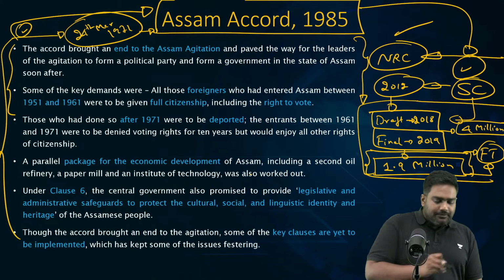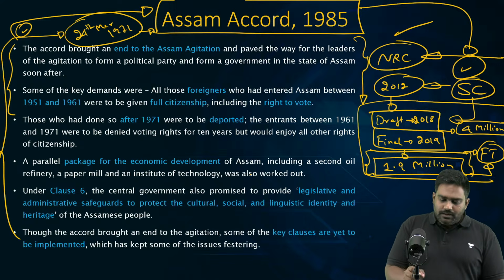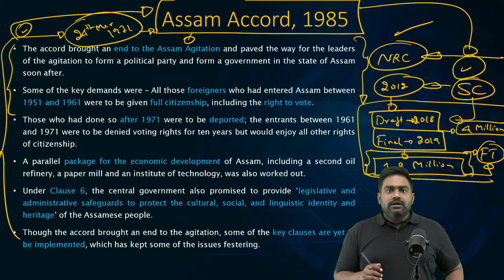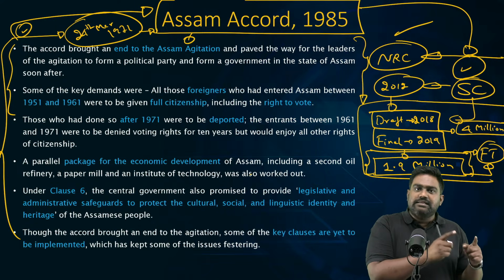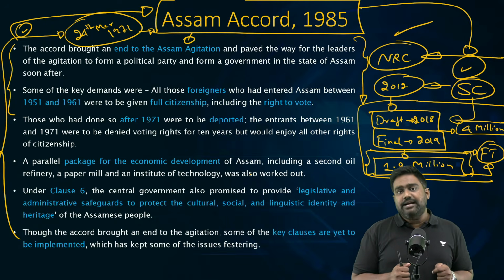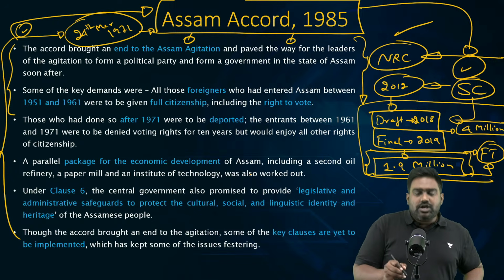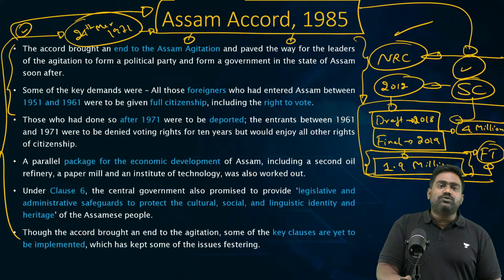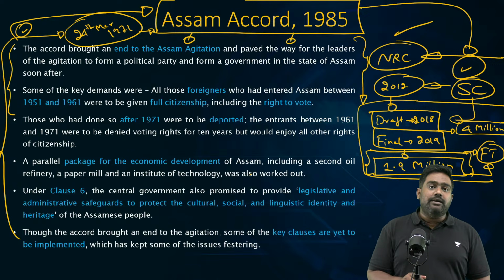Now, on the other hand, coming back to ULFA and the Assam Accord, ULFA was leading its insurgency in the 1980s, carrying out attacks against Indian forces, against the Indian state. Through the Assam Accord, the agitation at least was brought to an end. A lot of promises were made.